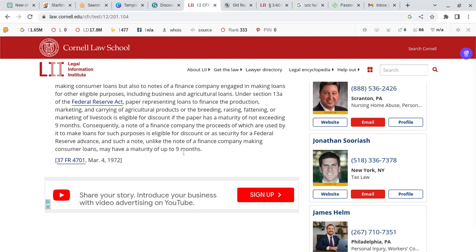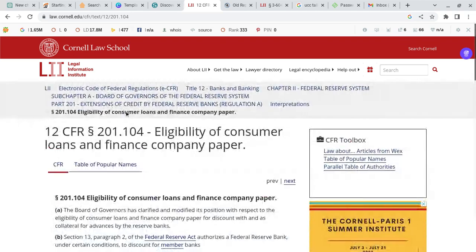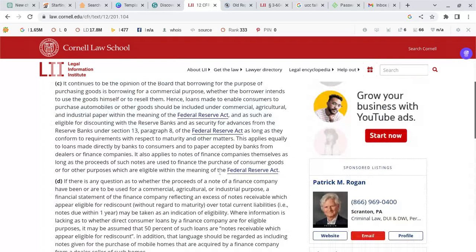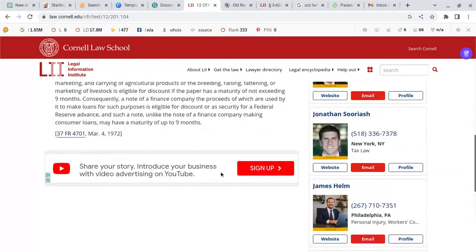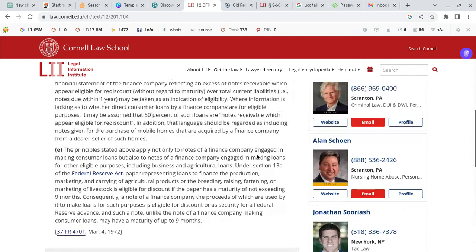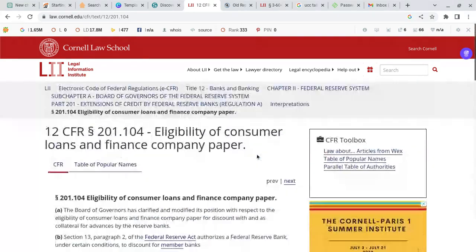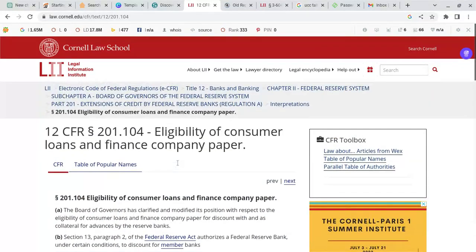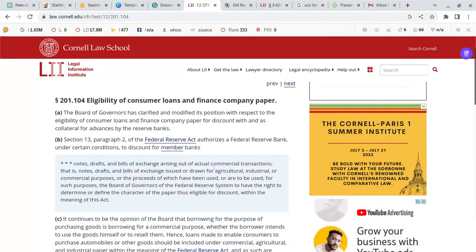So this is how the game is played. We're going to talk more in detail on our Patreon channel. You need to study this act. This is very important, right? This is the game they're playing. They're playing a paper game. They're taking your paper and they're selling it on the open market, right? While you're paying on a debt. That's why they call it a mortgage. It's a debt pledge, right? There's a reason why they call it a debt pledge. You also need to look that up too. We'll talk more in detail on that.